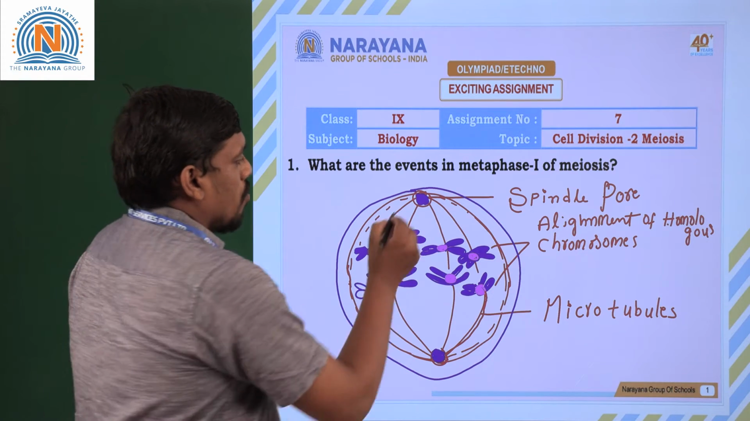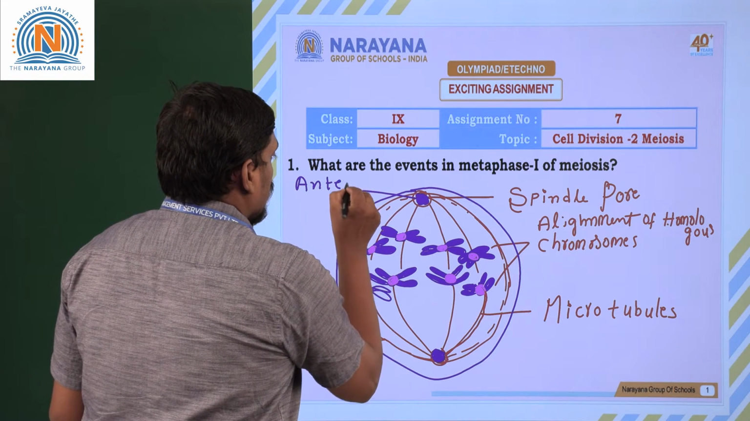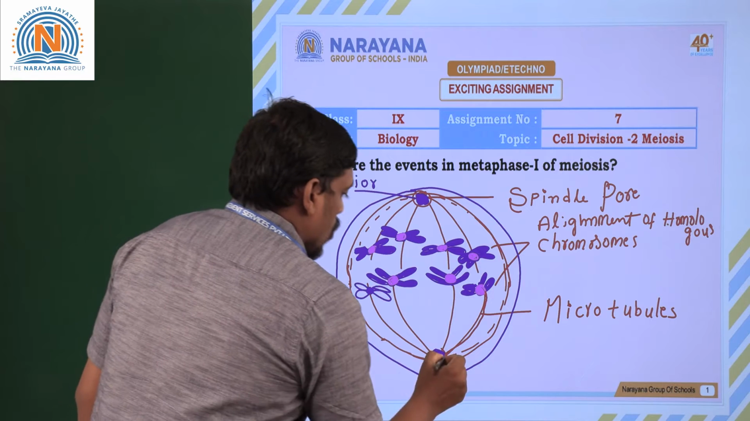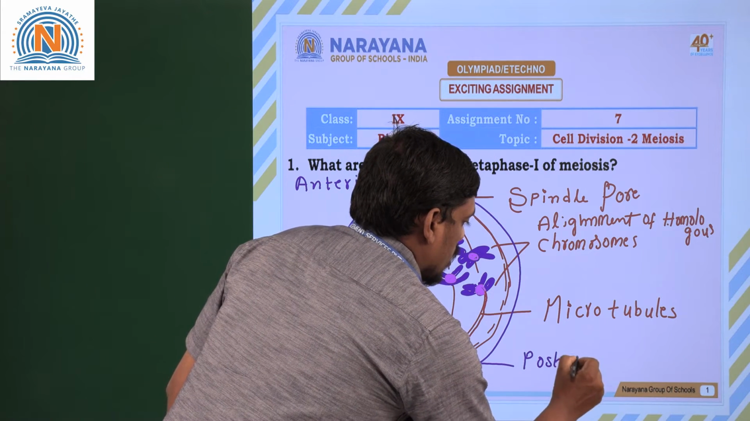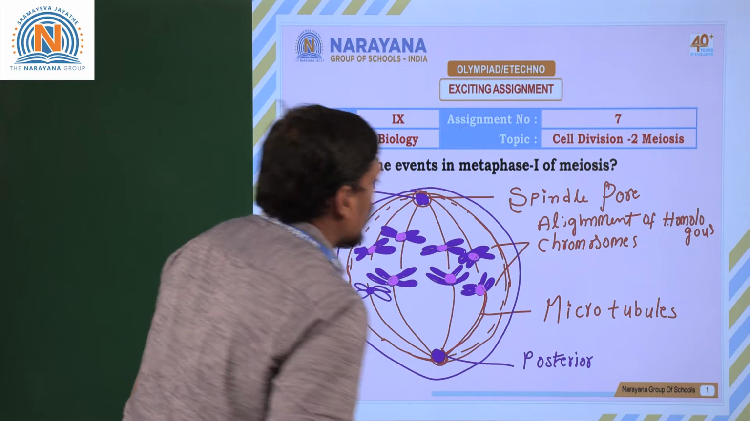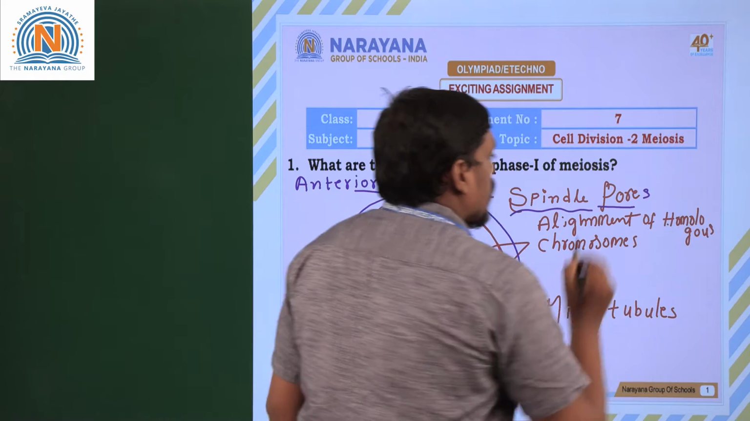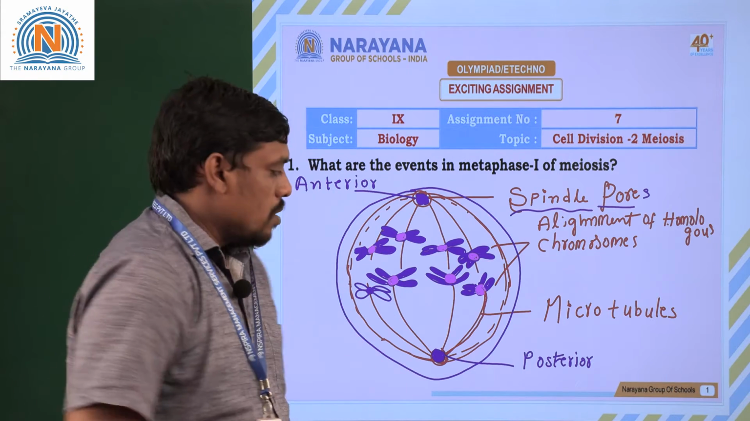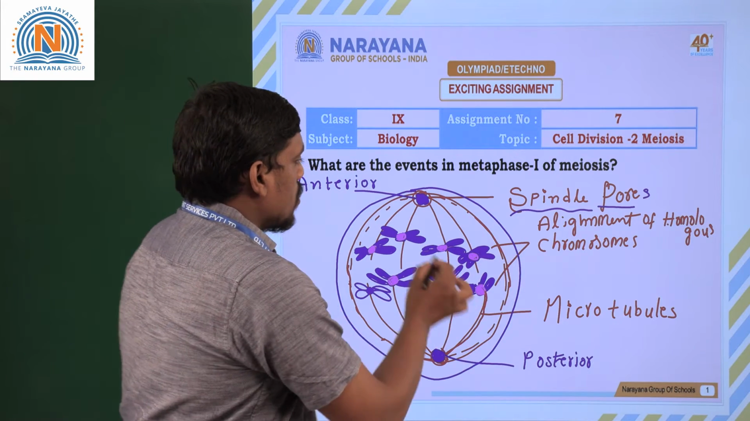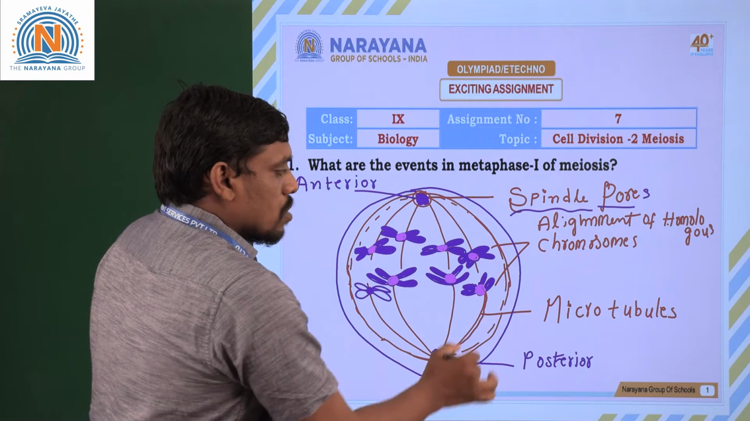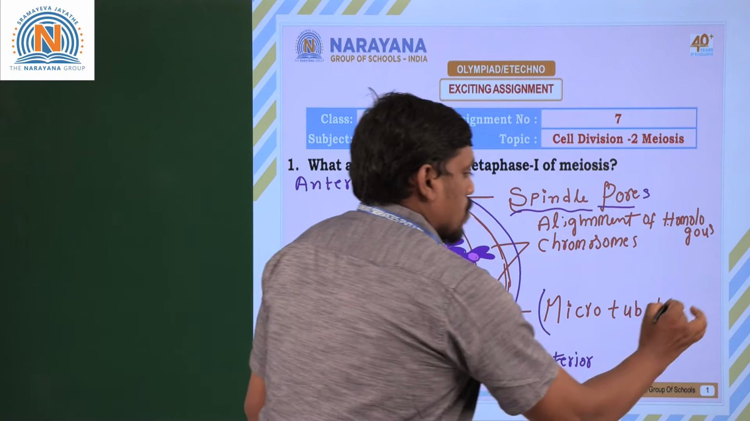So you know that from the anterior pole of the cell as well as from the posterior pole of this cell, generally spindle fibres appear. Anterior spindle fibres as well as posterior spindle fibres. Through these spindle fibres, tube-like structures come out, which are called microtubules. What are they called? Microtubules.